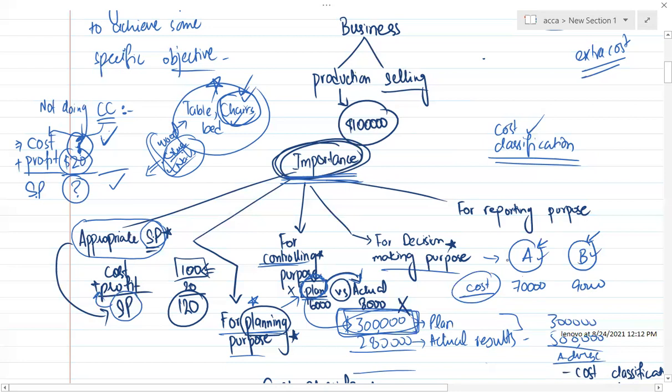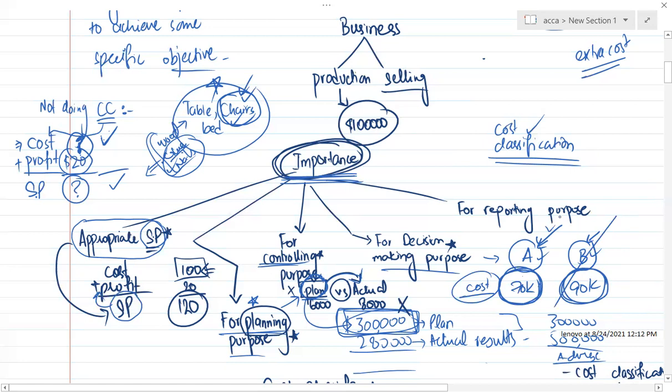But for example, you are making A and B, and now you are deciding whether to continue A or B. You are going to stop one product and continue only the other product, and you are not doing cost classification. I come to you and I say, yes boss, tell me which product you have to continue. You would not be able to tell me, because you don't know the cost. Obviously you would decide on the product that is incurring less cost. For example, in case of this 70K and 90K, you would choose A because it is incurring less cost, and B is incurring more cost. You would cancel this out and you would continue A.